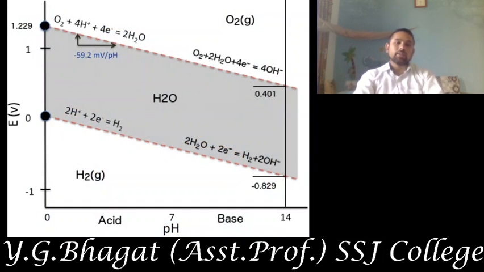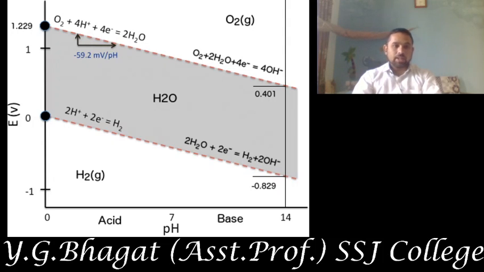This is the diagram for the stability field of water. The stability field of water is the concept that if any species added to the water liberates hydrogen gas, it is unstable. If it liberates oxygen gas, it is also unstable. Why?